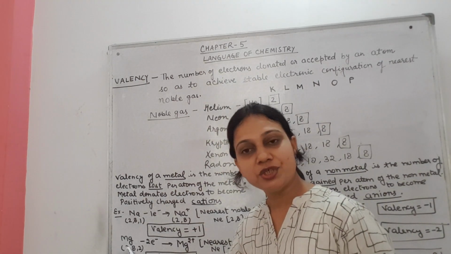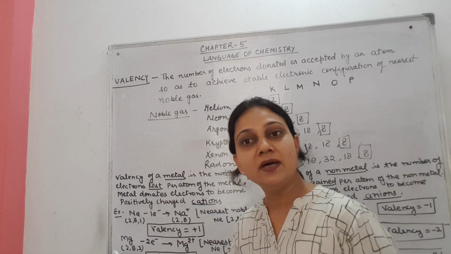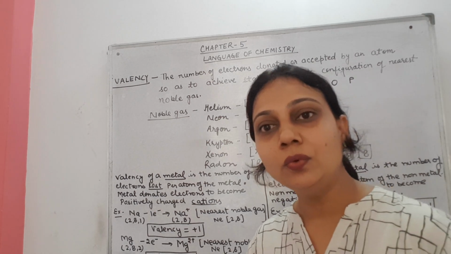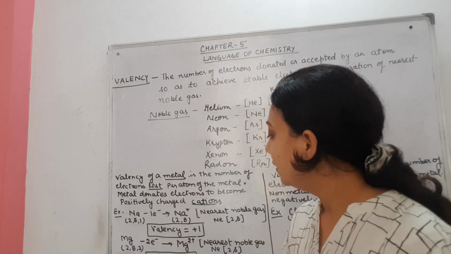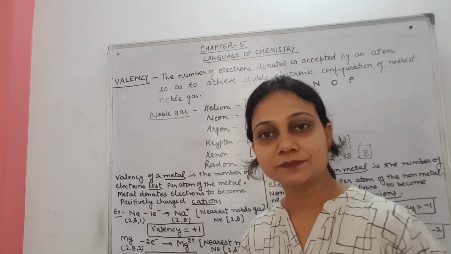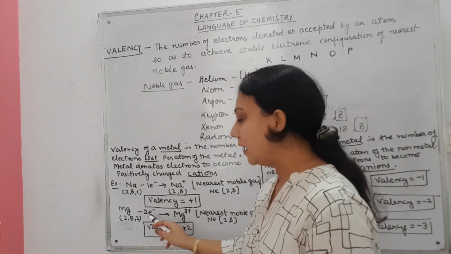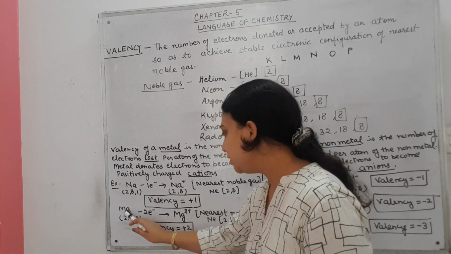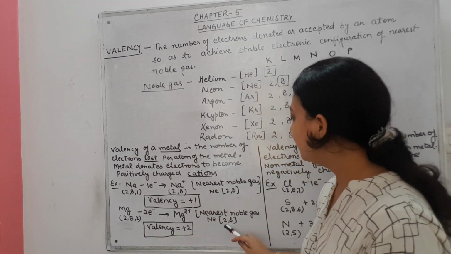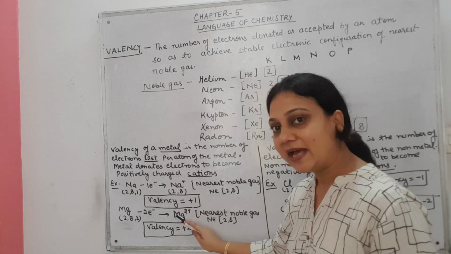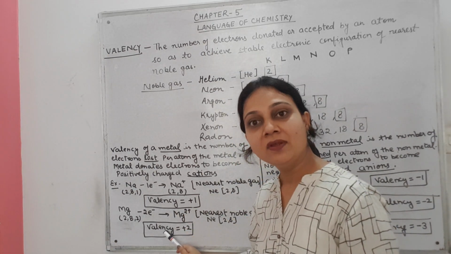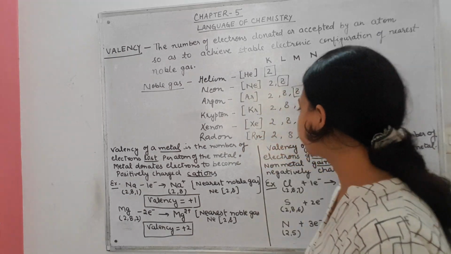Second example, magnesium, Mg. Magnesium atomic number 12. So how to write the electronic configuration? 2, 8, 2. In valence shell, how many electrons are present? 2 electrons are present. After removing 2 electrons, magnesium changes into Mg2 plus ion. And now electronic configuration is 2, 8. That is same as that of neon gas. So what is the valency of magnesium? Mg2 plus.